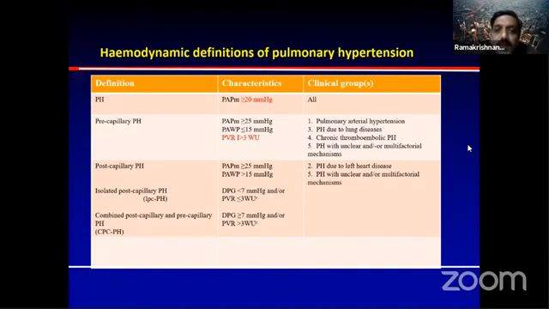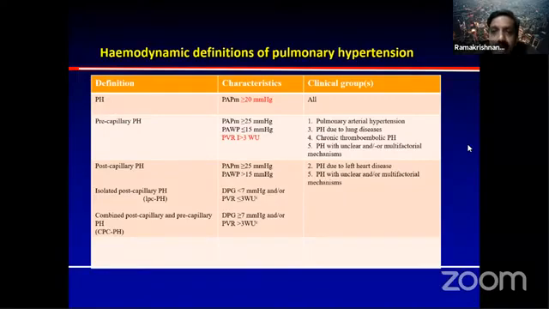So how do you differentiate between pre-capillary and post-capillary hypertension? Pre-capillary hypertension is defined as PA wedge pressure of less than 15, and they have now added a cutoff of PVRI of greater than 3 Wood unit. This is added specifically because there is a small subset of people, especially infants and small children, where there is a large amount of flow.